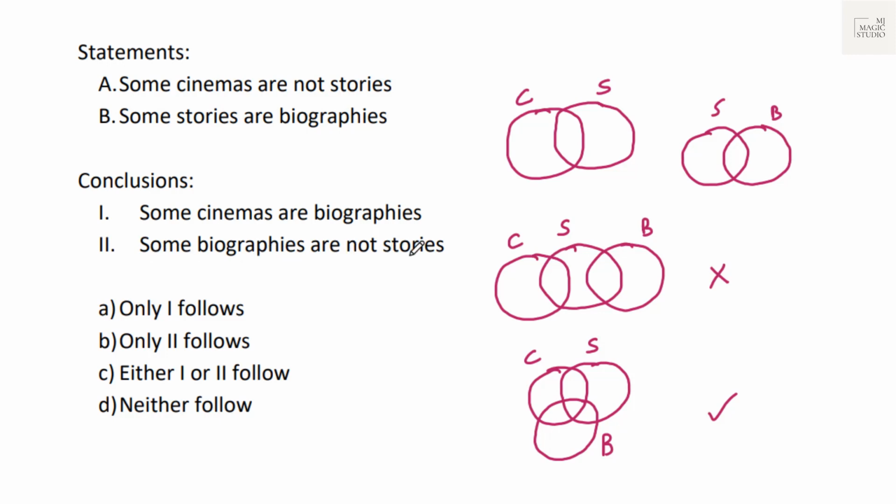Next conclusion. Some biographies are not stories. Here we can see that some biographies are not stories. Follows in Venn diagram 1. And in Venn diagram 2 also we can see that some biographies are not stories. It also follows in Venn diagram 2. So we can see that conclusion 2 follows in both the Venn diagrams. Hence we will mark only 2 follows. Option B is the pick here.